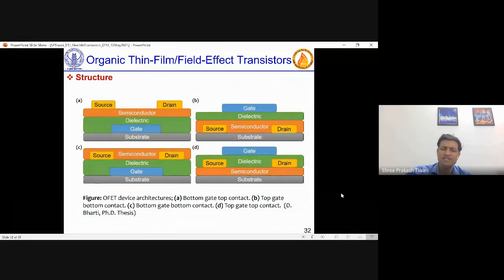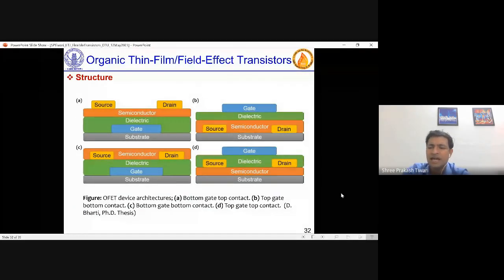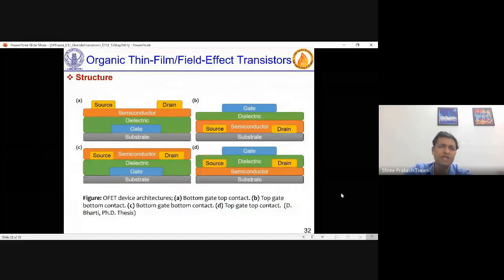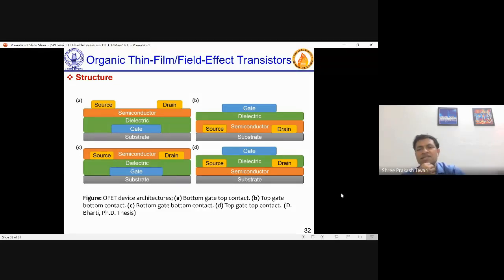Okay, so we'll briefly just see some transistor part and have a break. But if you see the structure of any transistor which is fabricated, as I said, depending on where you put the gate and where you put the source and drain, the transistor is named. So in A, the gate is at the bottom of the dielectric and semiconductor, so that structure is called bottom gate.